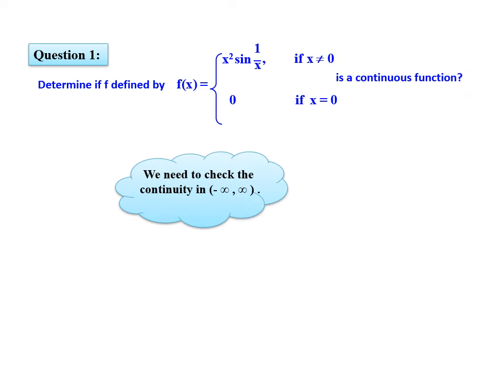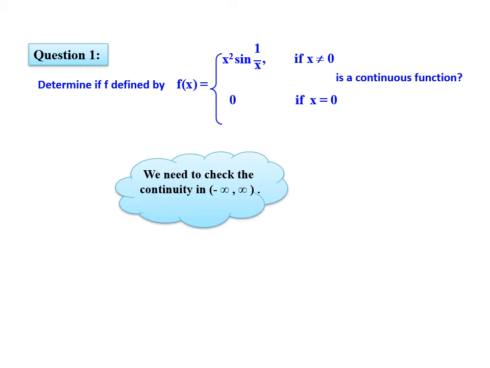Students, in this presentation, we will discuss some more problems related to continuity. So the first question is: determine if a function f of x defined by f of x is equal to x square sine 1 by x if x is not equal to 0, and f of x is equal to 0 if x is equal to 0, is a continuous function.